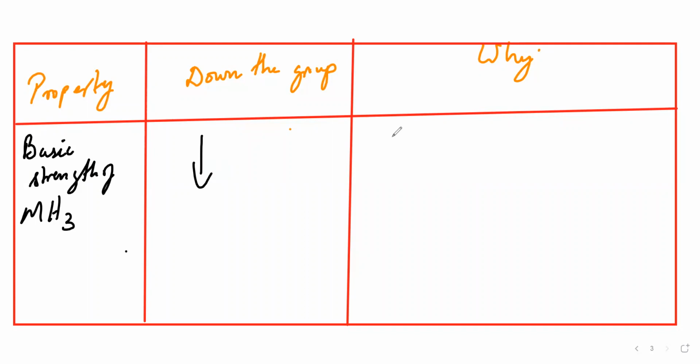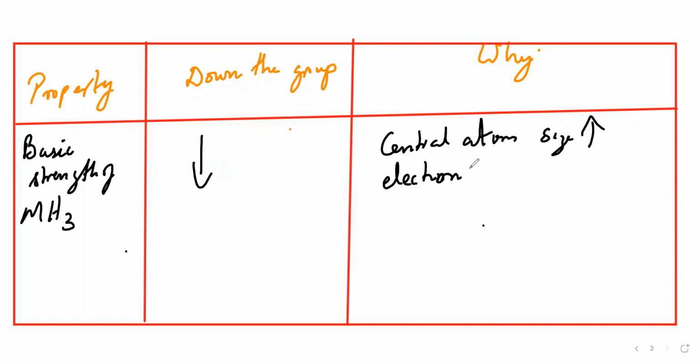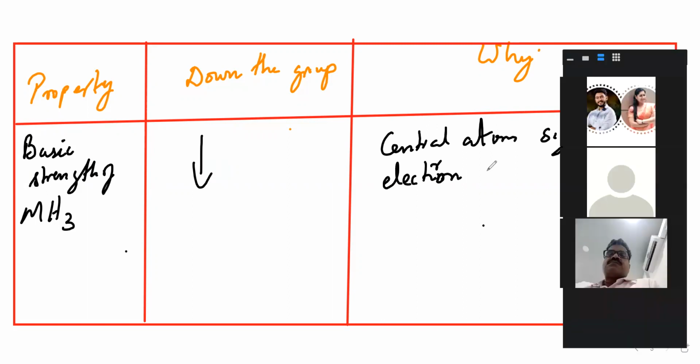Because of the same thing: central atom size increases, so electron density decreases.